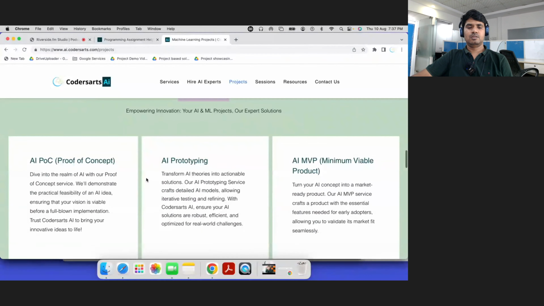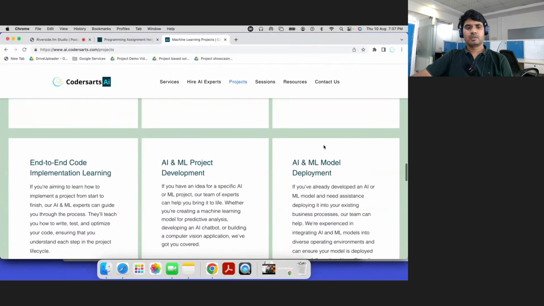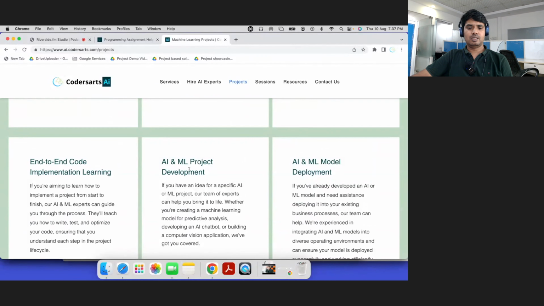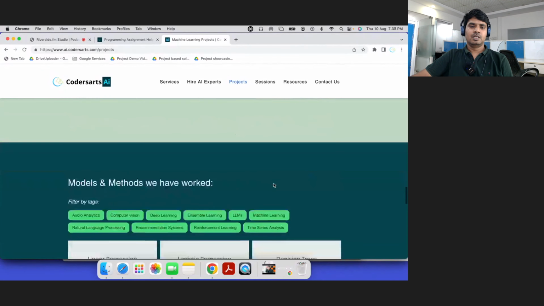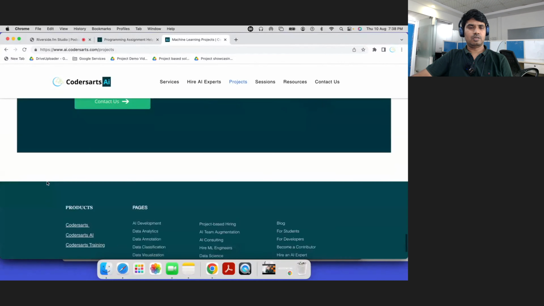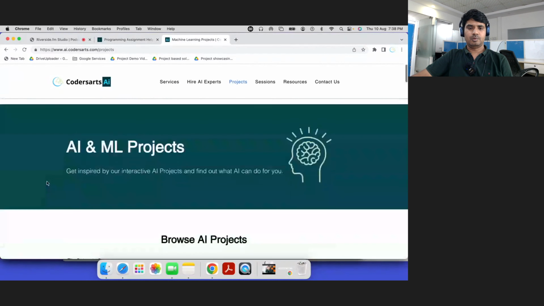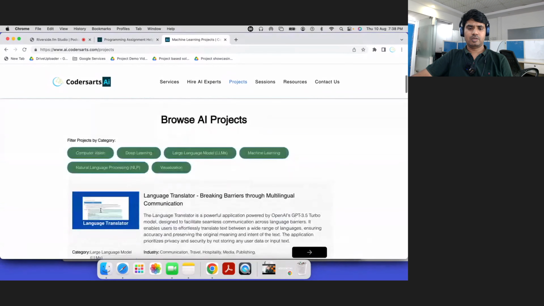These are different services: AI prototyping or POC, we can help. AI prototyping, proof of concept, MVP building, end-to-end code implementation, AI/ML project development, and also model deployment, AI/ML model deployment or algorithms, whatever you are looking for, right? And obviously these are the same methods and models we work on, which we have already seen on the previous website and already explained. Okay, so let's walk through this website.